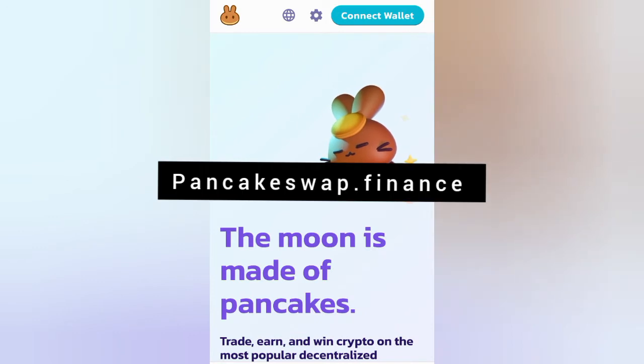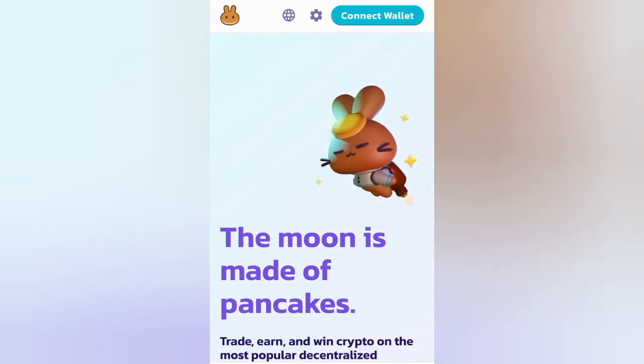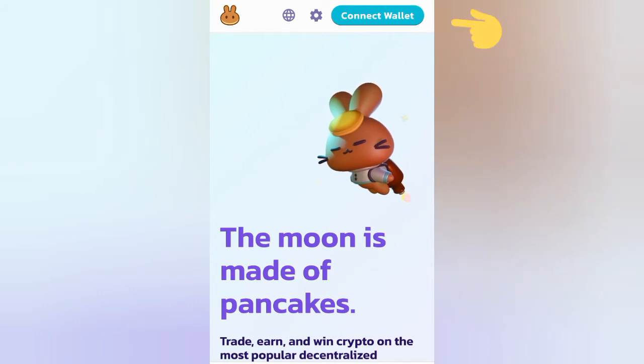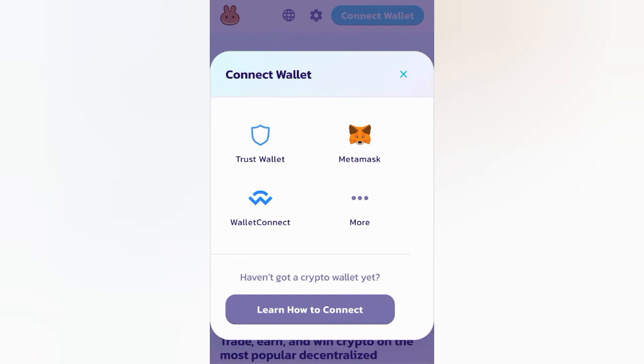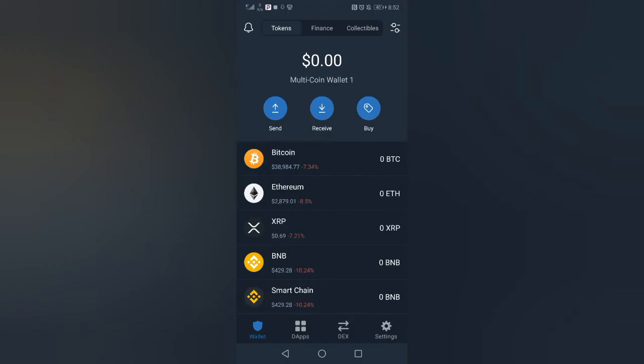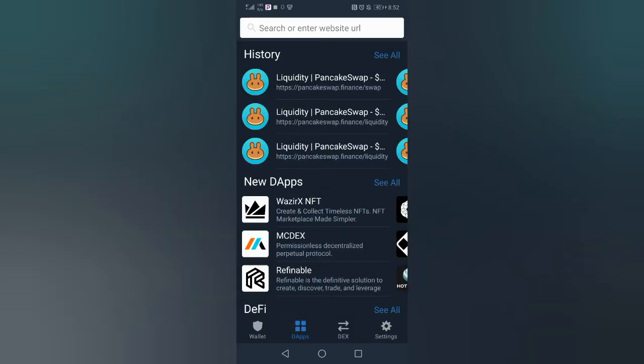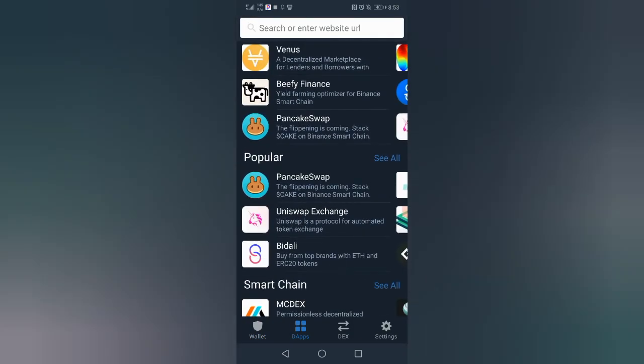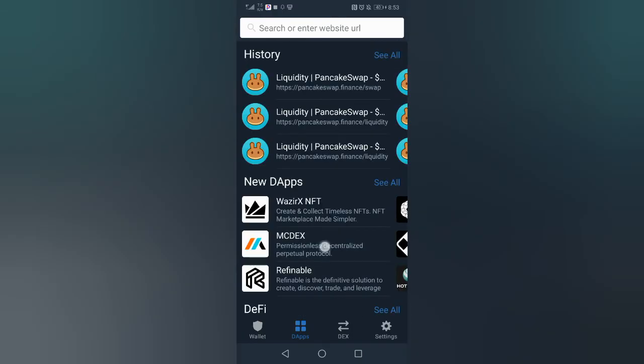Go to Pancakeswap.finance. This page should open. Then you click on connect wallet and you'll be asked which particular wallet you want to connect. Then you choose if it's Trust Wallet or MetaMask. For Android users, you can also go through your Trust Wallet and click on the apps. Once you click on the apps, you go to popular and choose Pancakeswap, and you should be brought to this page.